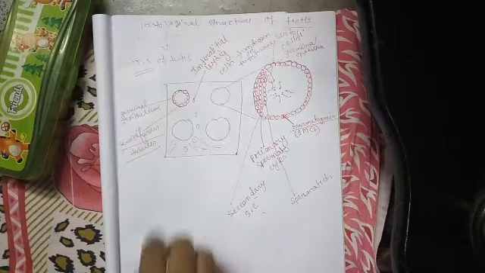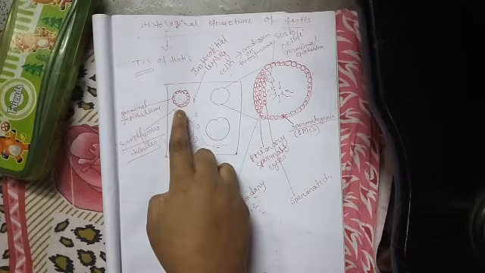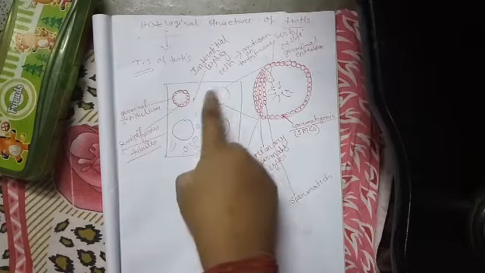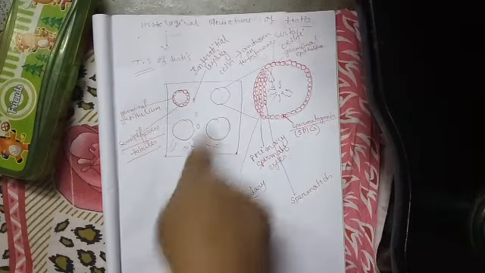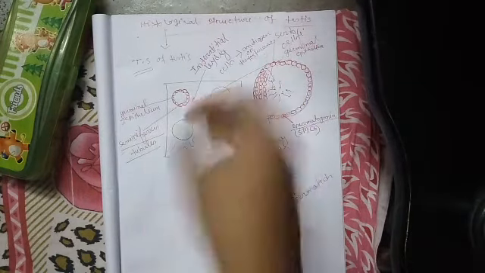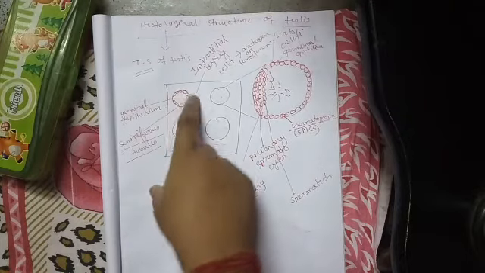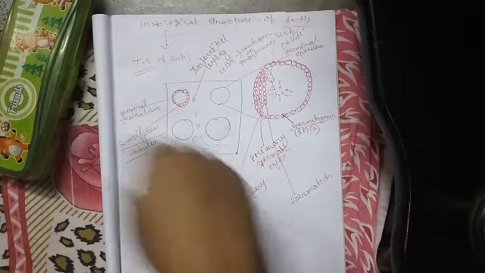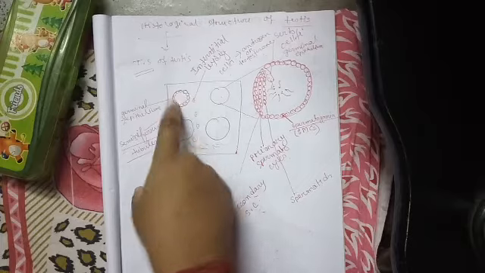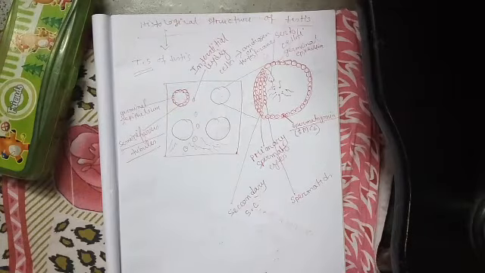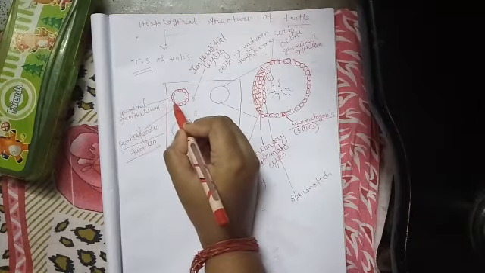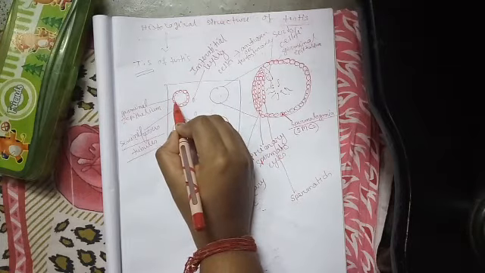Okay, so in this section, you can see the seminiferous tubules as these circular or rounded structures. The seminiferous tubules are lined internally by germinal epithelium.